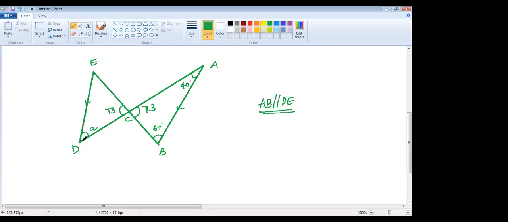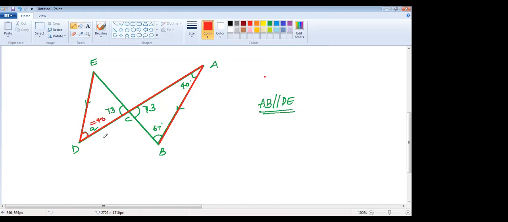One minute, children. I'll just show it with a different color. I'll mark so that you can understand more easily. Ma'am, if we continue AD, is it a Z angle, children? Z angle means alternate interior angles. So 40 will equal A. A will equal 40, ma'am, because of alternate interior angles. Wonderful. A equals 40.